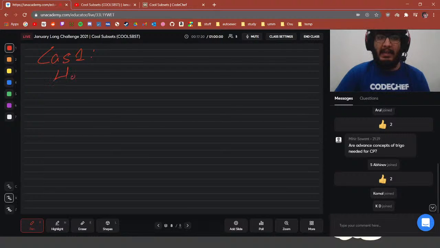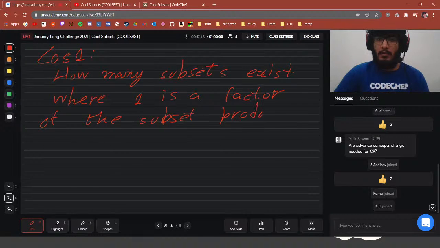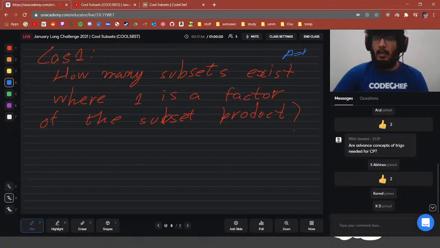How many subsets exist where 1 is a factor of the subset product? This is easy. How many subsets exist of size B, where A is equal to B, between L and R?